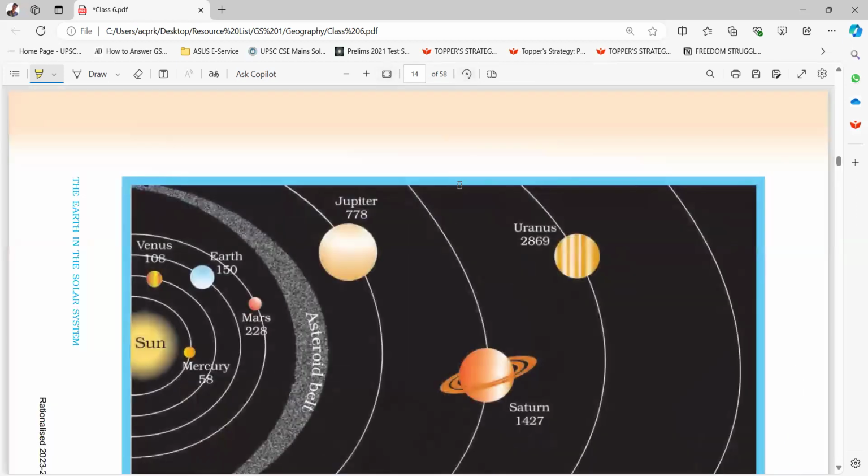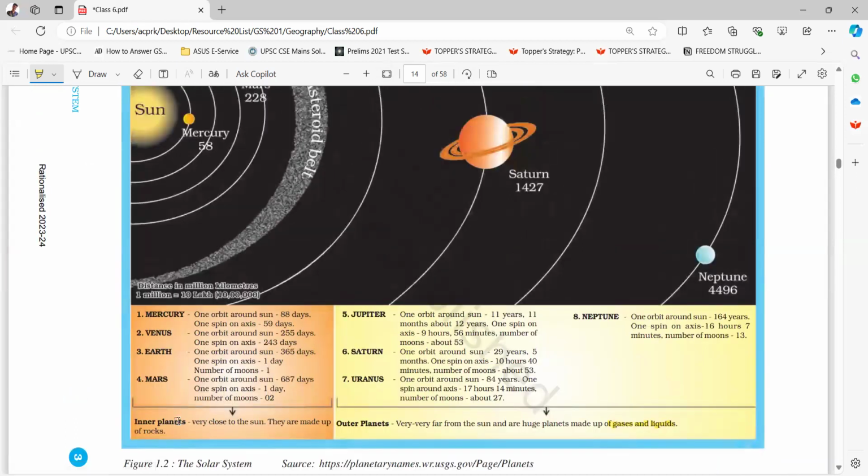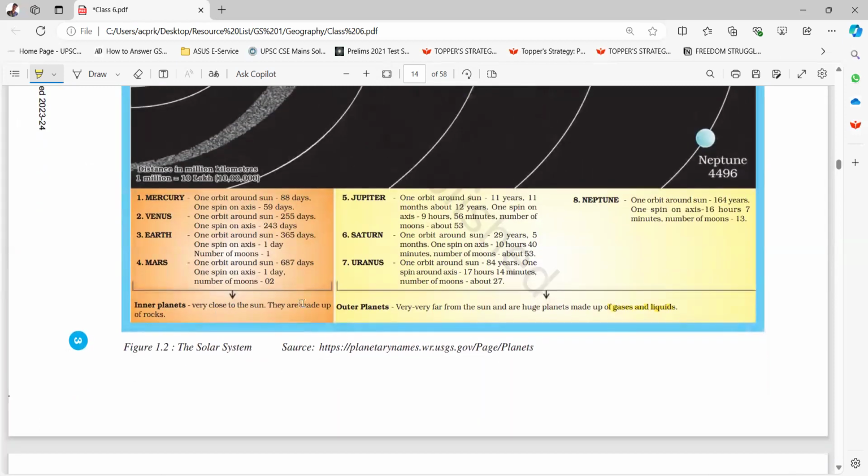Here you can see the figure of a solar system. There are inner planets and outer planets. Inner planets are very close to the sun. They are made up of rocks. Outer planets are very, very far from the sun and are huge planets made up of gases and liquids.